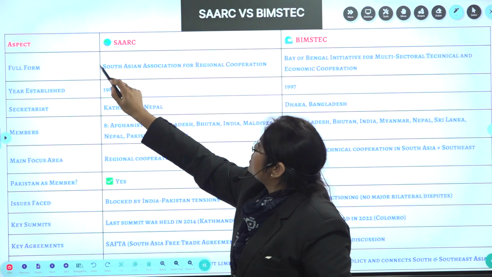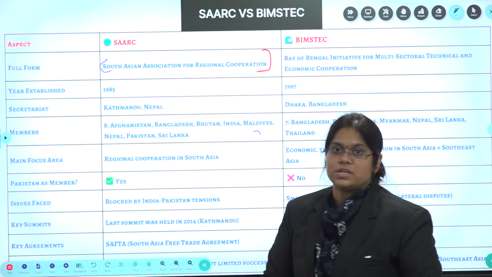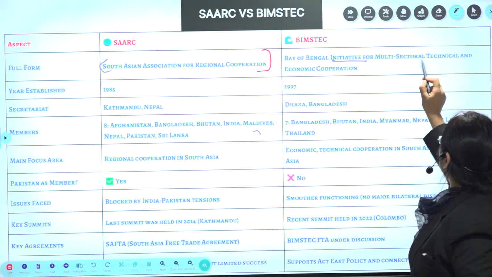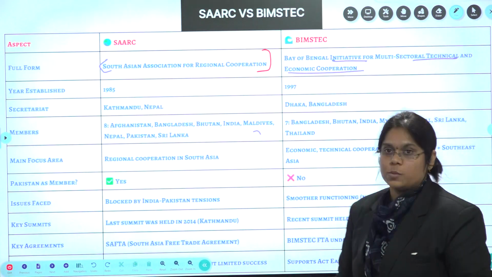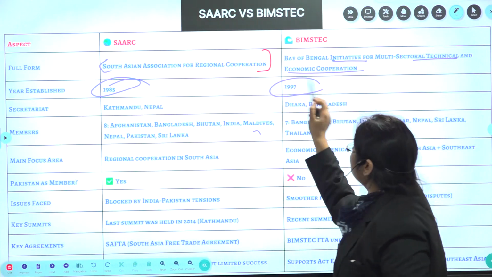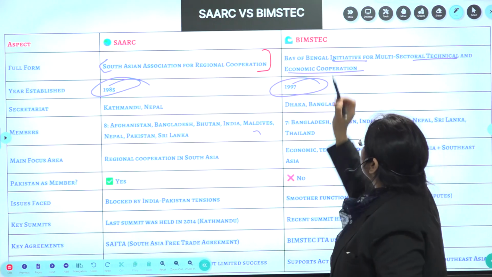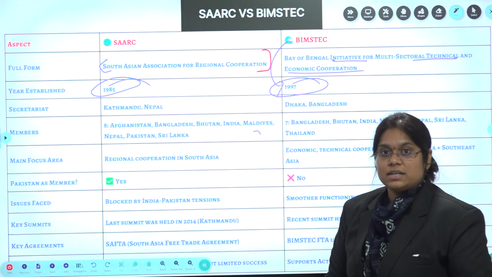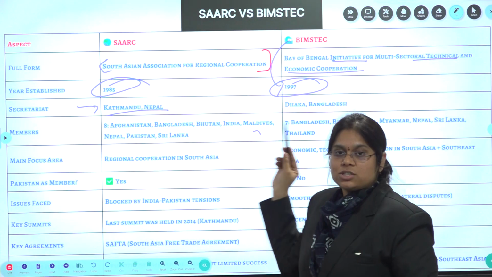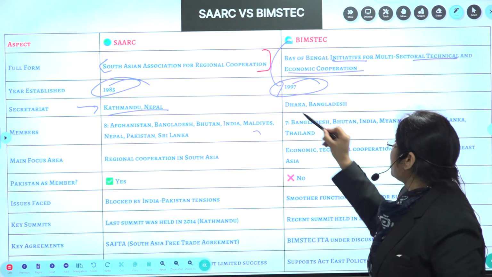SAARC is the South Asian Association for Regional Cooperation. BIMSTEC is the Bay of Bengal Initiative for Multi-Sectoral Technical and Economic Cooperation. SAARC was established in 1985, whereas BIMSTEC was established in 1997. The SAARC Secretariat is in Kathmandu, Nepal, whereas the BIMSTEC headquarters is in Dhaka, Bangladesh.